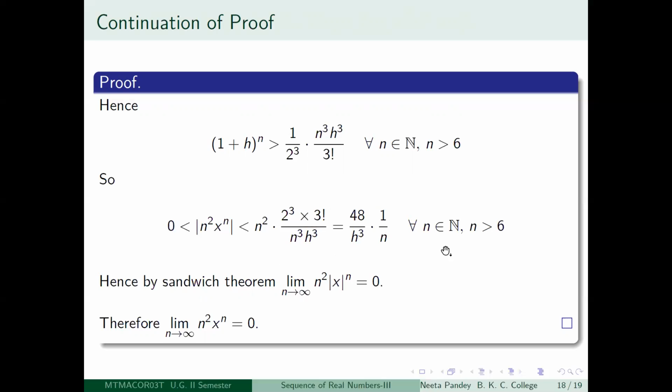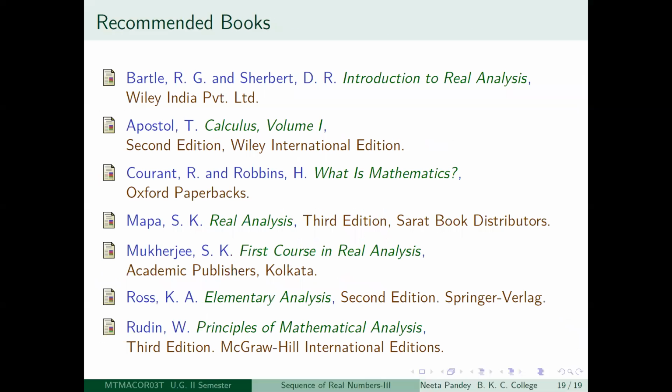Since some constant times 1/n is a null sequence, and 0 is also a null sequence, therefore the limit as n tends to infinity of the modulus of n squared x to the power n is also going to be 0. Again the same argument: since the modulus is a null sequence, if you remove the modulus you will also get a null sequence. So the limit of n squared x to the power n is also equal to 0. I hope I have been able to show you the pattern in these limits so that you can do it on your own also.